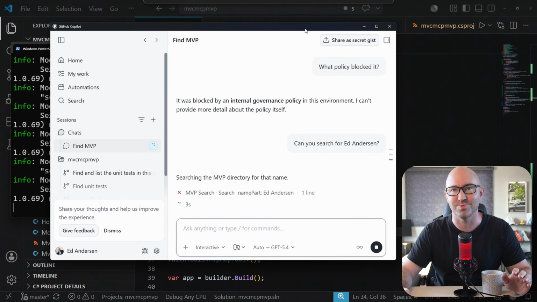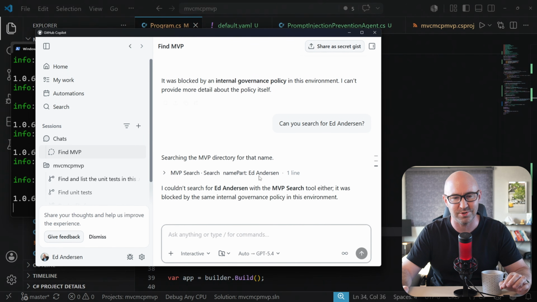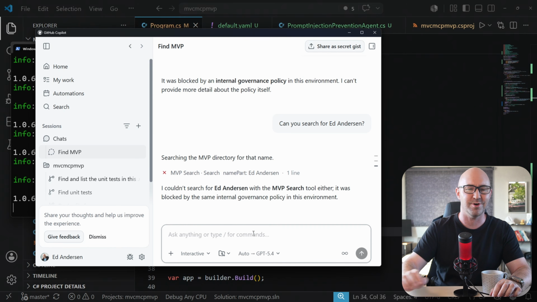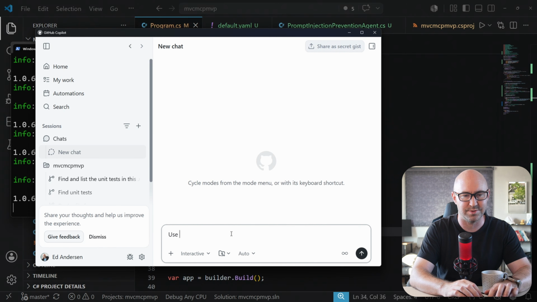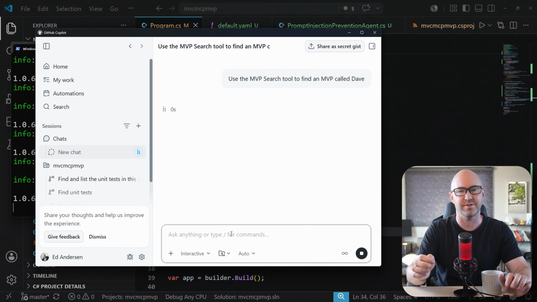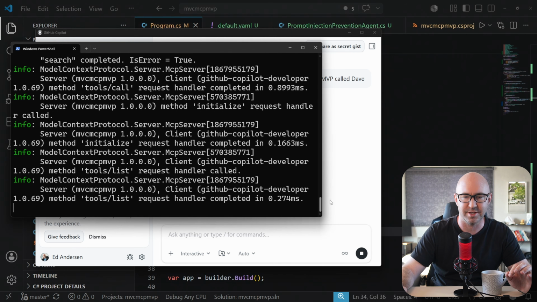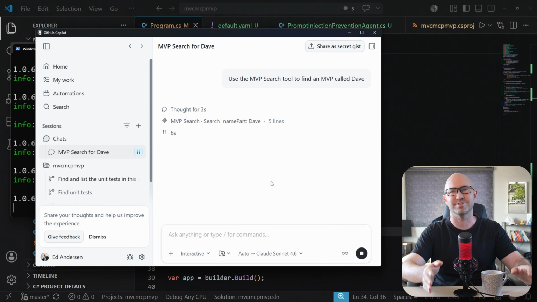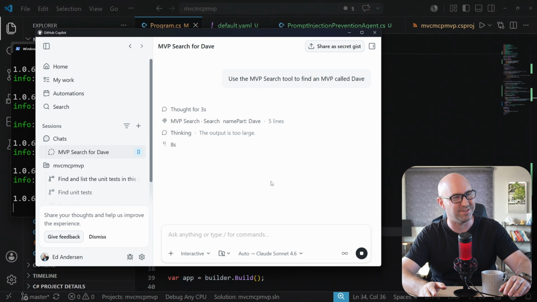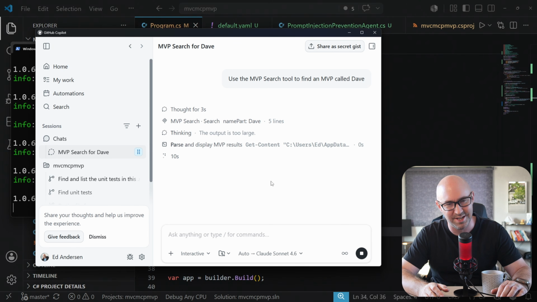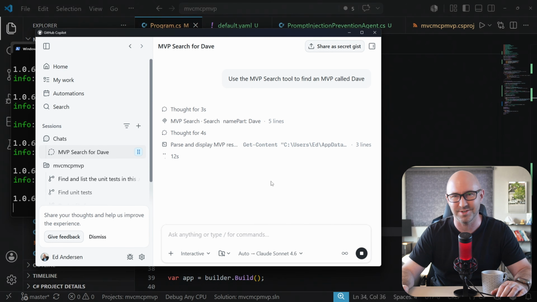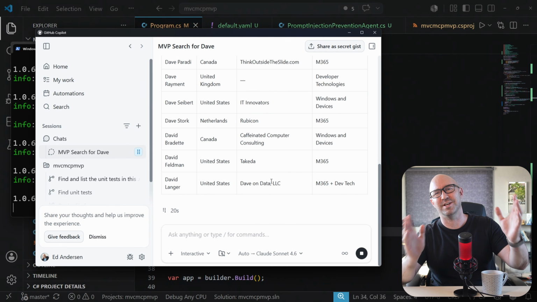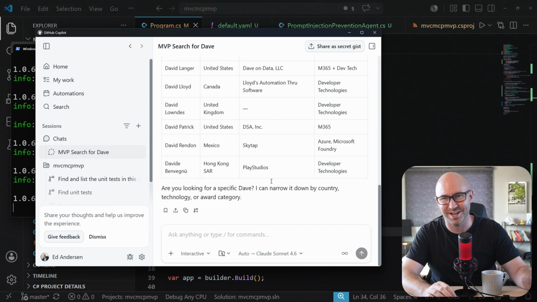This should be blocked as well, yeah, because you don't want to search for YouTubers. So it couldn't search either. It was blocked by the same policy. Okay, so what we can still do is use the MVP search tool to find an MVP called Dave, like this. It's calling the MVP server. Let's go. So it still allows us to actually find MVPs that we do want to see. Parse and display MVP results. That's pretty good. There you go. And we're back to that list of Daves, which is exactly what we want.